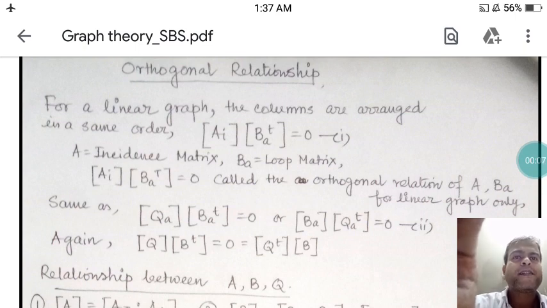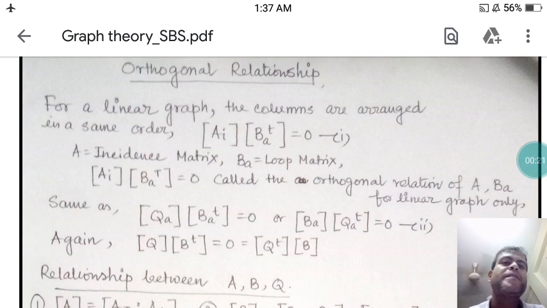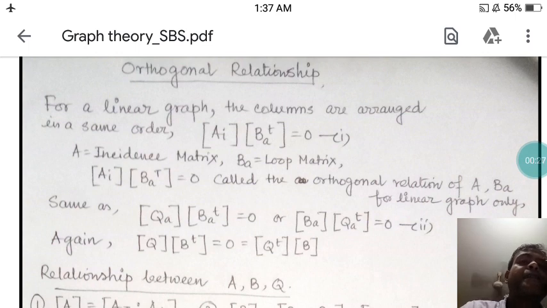Today my topic is graph theory, and you are attending the last class, I mean the 5th class of graph theory. This class is particularly dedicated to the orthogonal relationship of A, B and Q. Now what is the B matrix? That is called the loop matrix. What is A? That is called the incidence matrix.